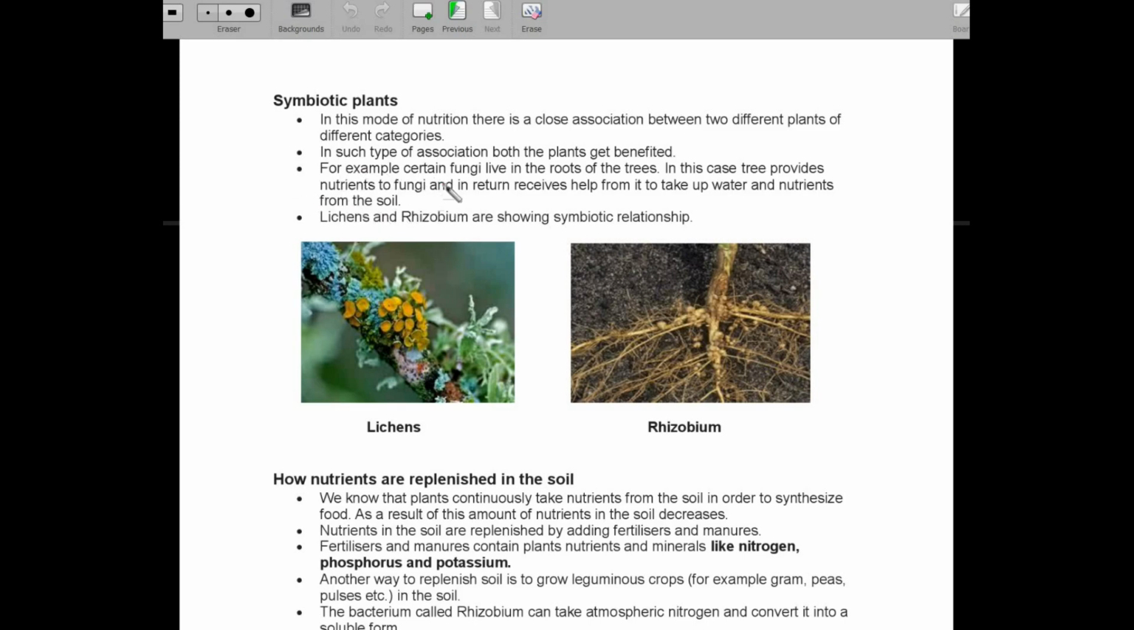So here we will see the fungi live in the root of the trees. Here in Rhizobium we'll see. And in this case, the tree provides the nutrient to fungi, and in return, it takes the water and nutrient from the soil. So fungi is taking nutrient from the plant.